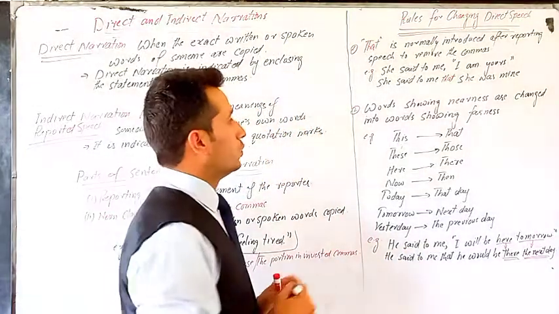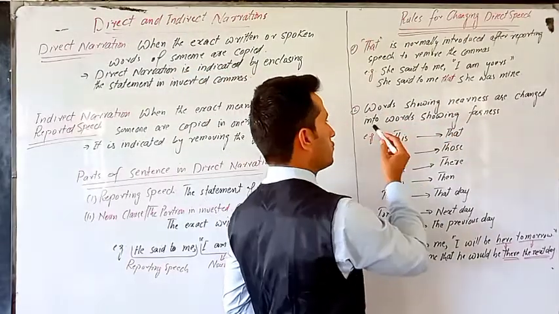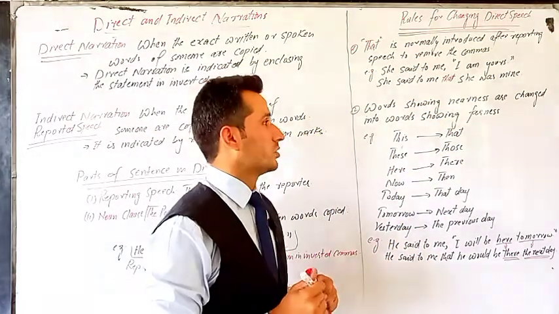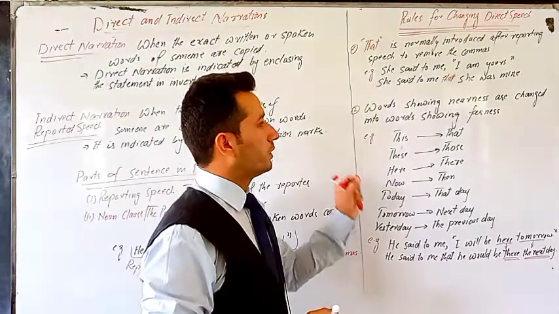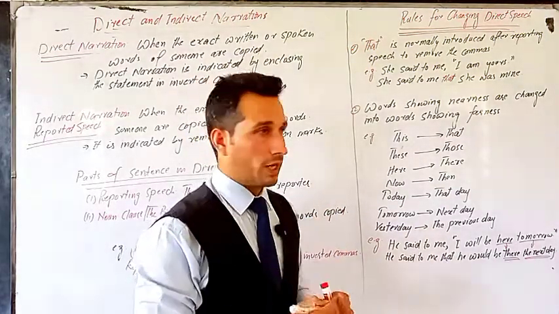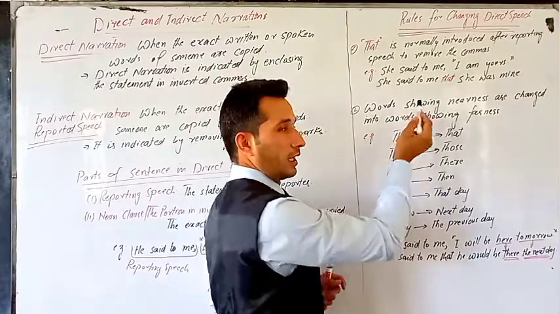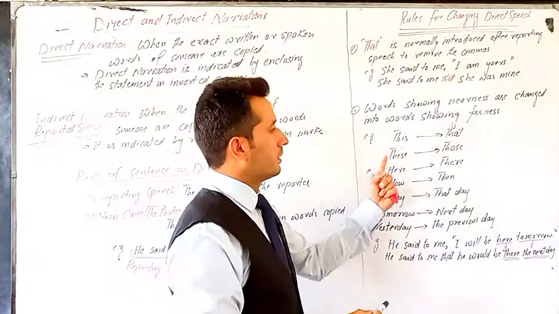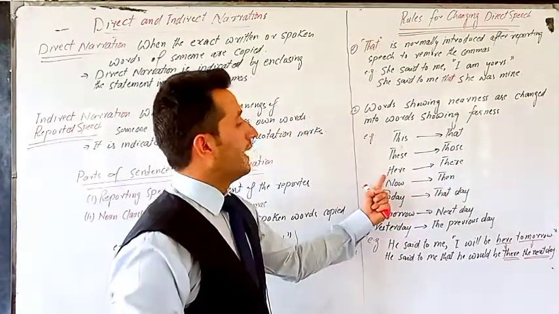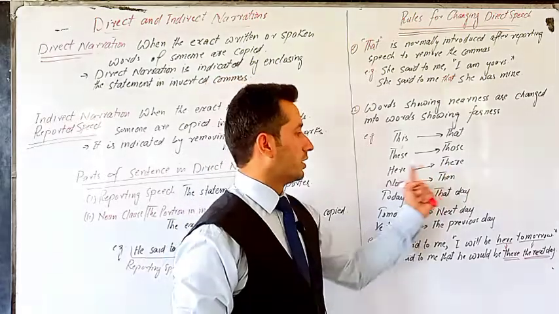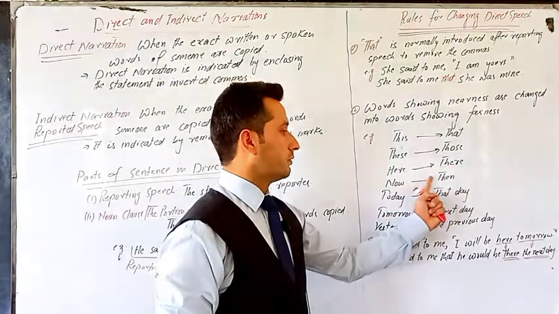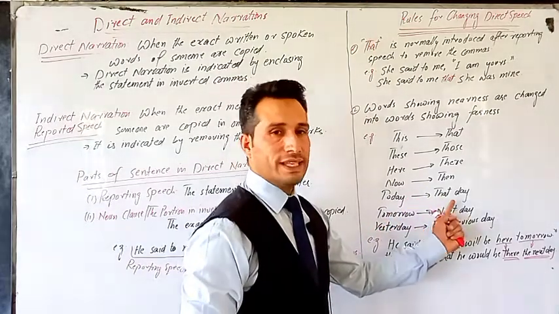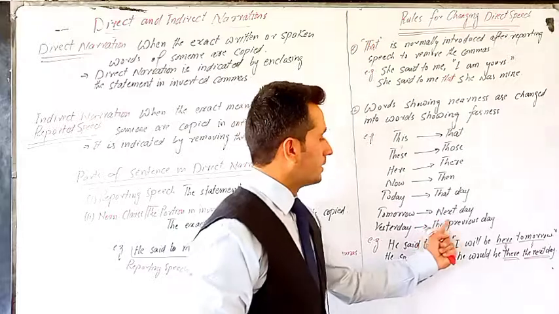Next rule, words showing nearness are changed into words showing farness. If there are certain words in direct narration that show nearness, we convert those words into words that show farness. For example, if there is "this" in the noun clause and we change it into indirect speech, "this" becomes "that". "These" becomes "those". If there is "here" in direct speech, in indirect narration, "here" is converted into "there". "Now" is converted into "then". "Today" is converted into "that day". "Tomorrow" is converted into "the next day". "Yesterday" is converted into "the previous day".